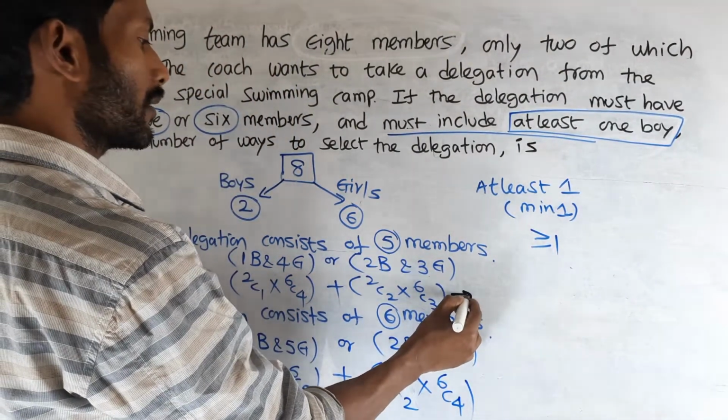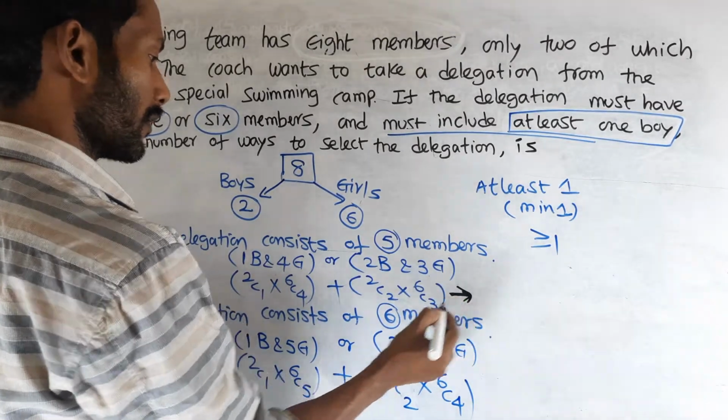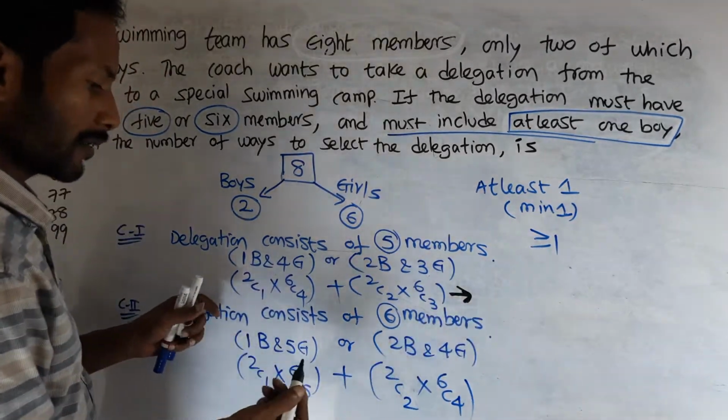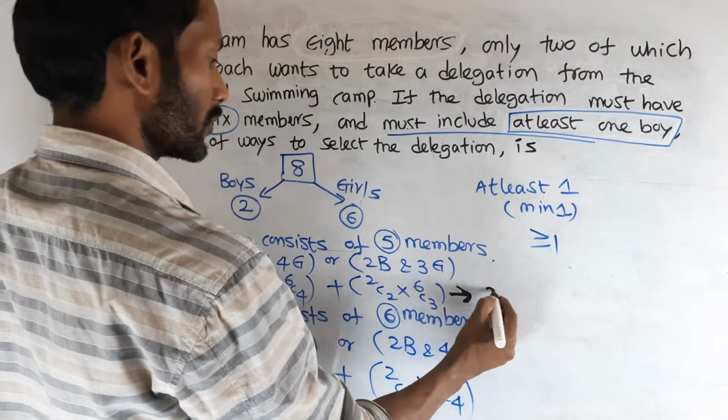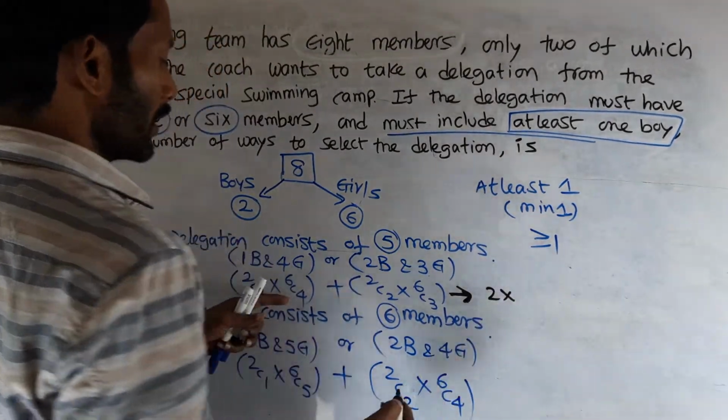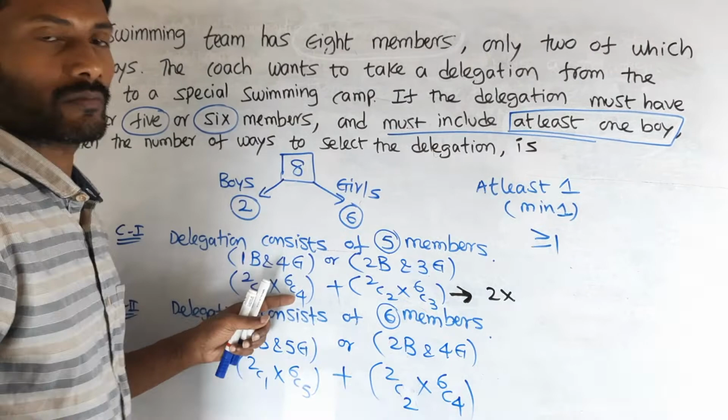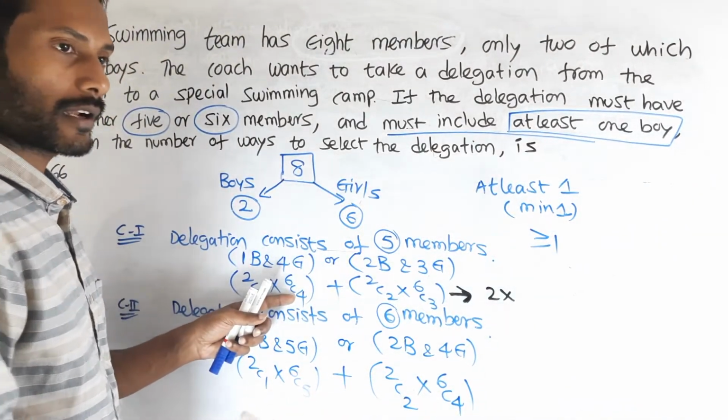Result of case 1: 2C1 into 6C4. 6C4 equals 6C2, which is 6 into 5 by 2 factorial, 15.